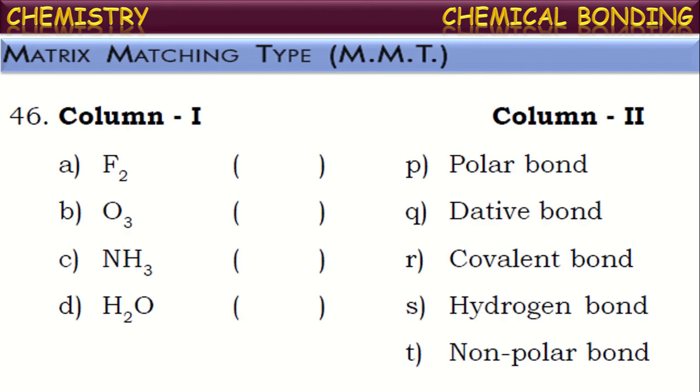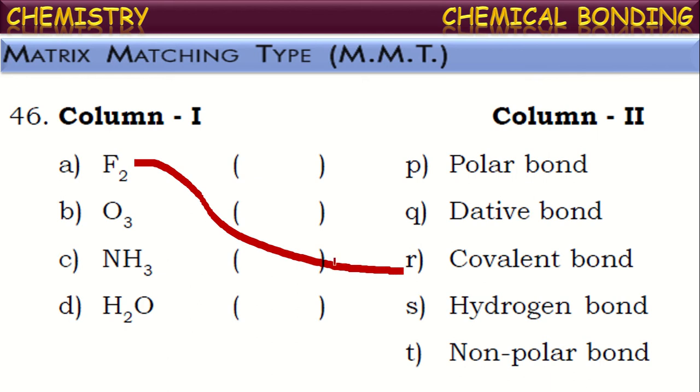Okay. Next, now let us see matrix matching type questions. Certain molecules are mentioned in column 1 and the types of bonds existing in these molecules are mentioned in column 2. Try to match these. See the first one, F2. What kind of bond exists in the F2 molecule? It contains a covalent bond because both are non-metallic atoms. They share a pair of electrons between them, hence it results in the formation of a covalent bond.